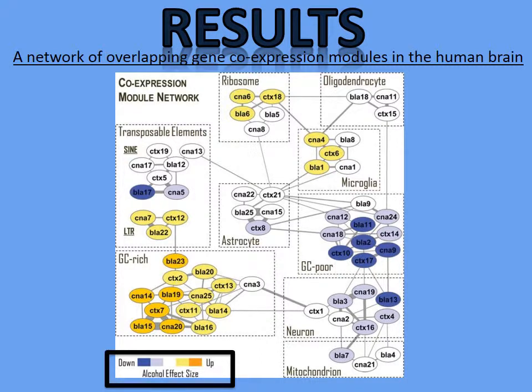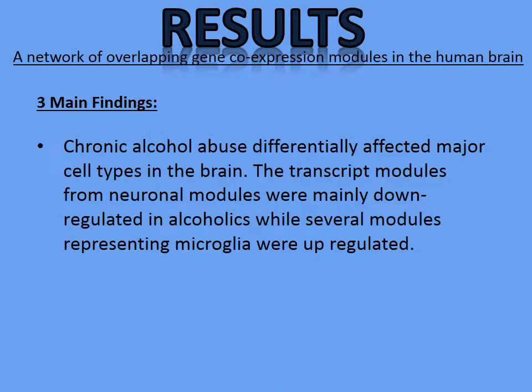Where an abuse of alcohol consumption is present, gene nodes that are highlighted in yellow and orange are upregulated, whereas the genes that are represented with blue or gray are downregulated. The greater the intensity of the color, the greater the effect of the up or down regulation. T-tests were conducted for every transcript in each brain region to compare gene expression between alcoholics and control cases. There are three main findings.